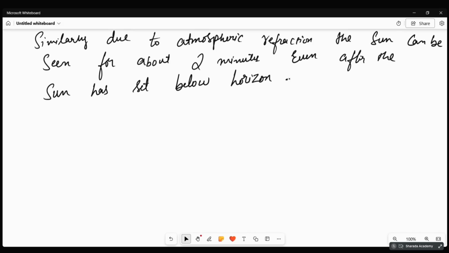Now we will study the phenomenon of scattering of light. We studied the Tyndall effect in 9th standard, correct? Colloidal solutions show the Tyndall effect. So what is the Tyndall effect?